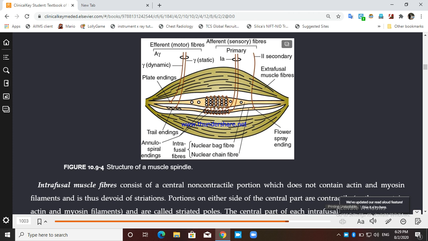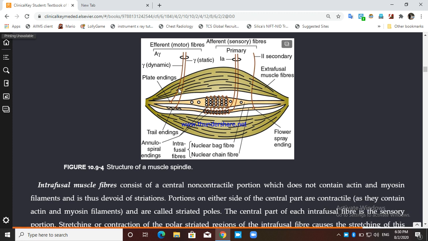Both have endings like an annulospiral, so it is known as annulospiral ending, whereas the second fiber, type 2, ends on the central portion only, beside the primary, in the nuclear chain fiber, and they have an ending like a flower spray ending, right? So these are the differences. The nuclear bag fiber is for dynamic sensation, and this is for static sensation. The response in this fiber is for static stretch, right?